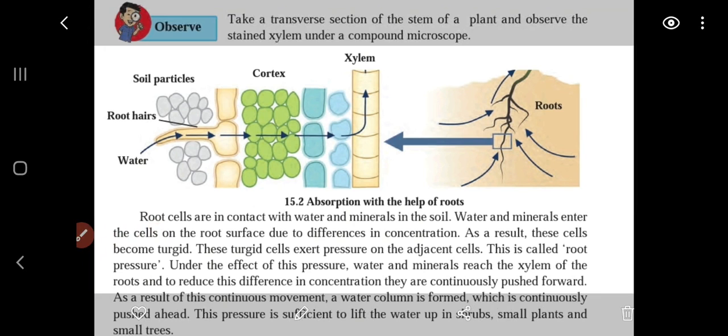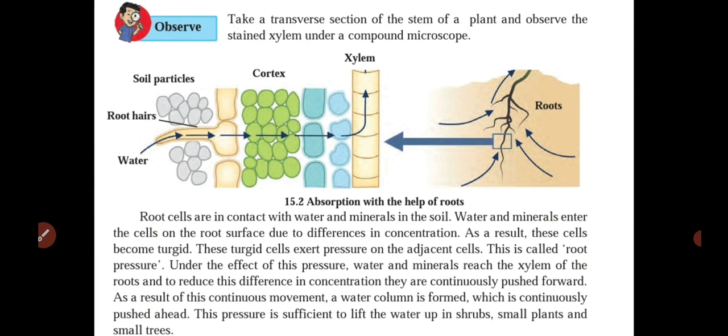As a result, these cells become turgid, they become hard, and these turgid cells exert pressure on the adjacent cells. This is called root pressure. So it is the pressure which is due to turgid cells exerted on the adjacent cell. Under the effect of this pressure, water and minerals reach the xylem of the root, and to reduce the difference in concentration, they are continuously pushed forward.